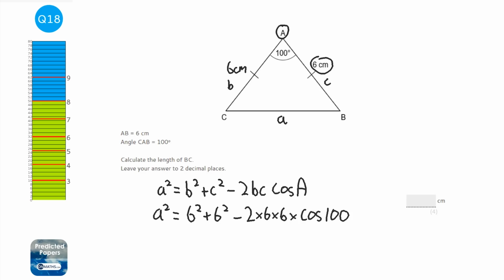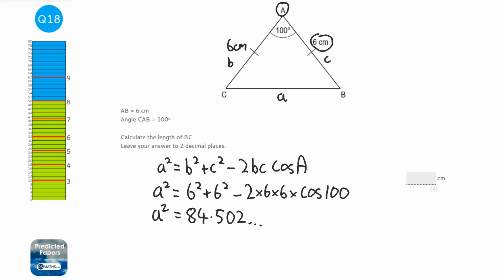Okay, and I can just type that into my calculator. So 6 squared plus 6 squared minus 2 times 6 times 6 times cos 100 equals, and so a squared equals 84.502 blah blah blah, and I'm doing the little dashes after the number to show the examiner that I'm keeping it in my calculator, I'm not going to round it.